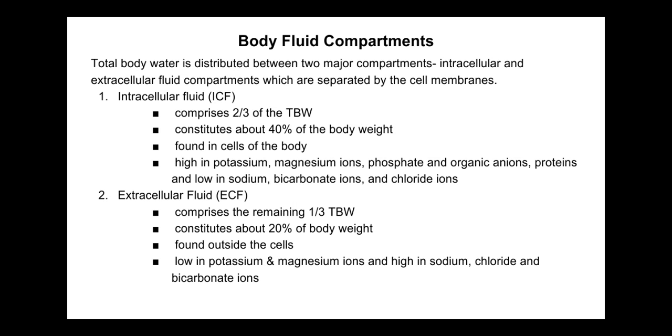Then the extracellular fluid comprises the remaining third of total body water, constitutes about 20% of the body weight, and is found outside the cells. It is low in potassium and magnesium ions and high in sodium, chloride, and bicarbonate ions.